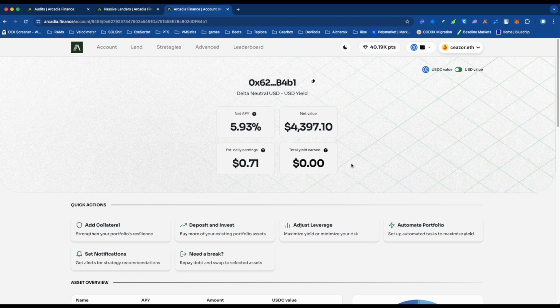So there's a lot here to digest. I would suggest you play around with it a little bit, look in a little bit deeper and consider it with your own thoughts. But I do think it's pretty cool, and it is worth sharing. I'm a really big fan of Gearbox as well, but Gearbox is not on Base, and this product is on Base. So I'm testing it out and seeing how I like it and whether I want to continue to use it. So I guess that's it for today.